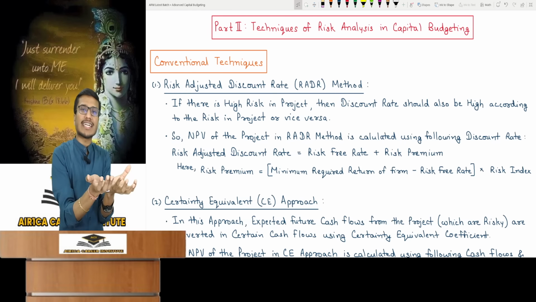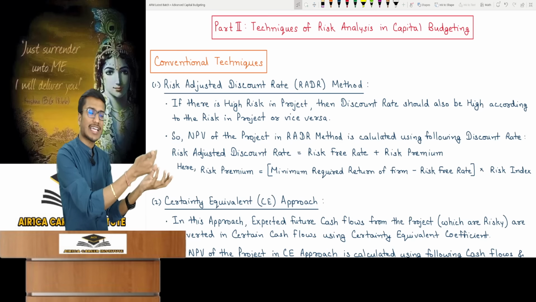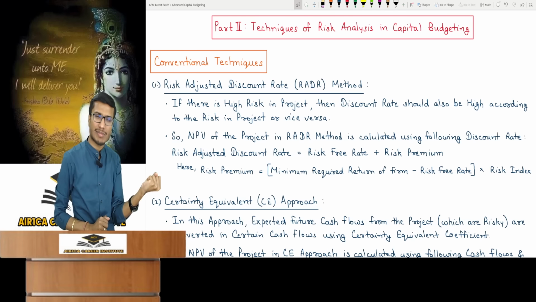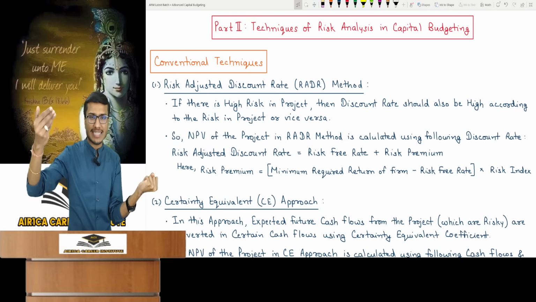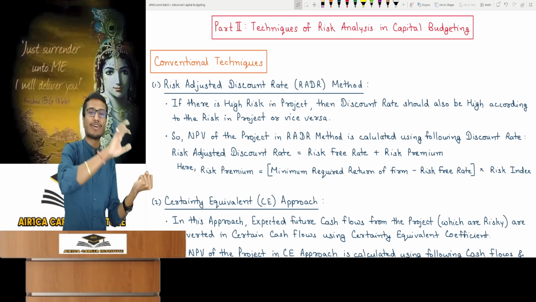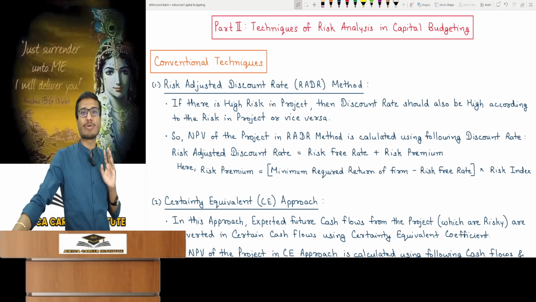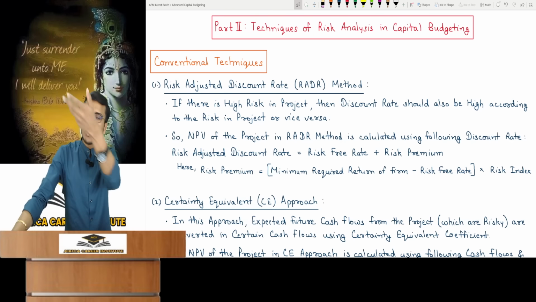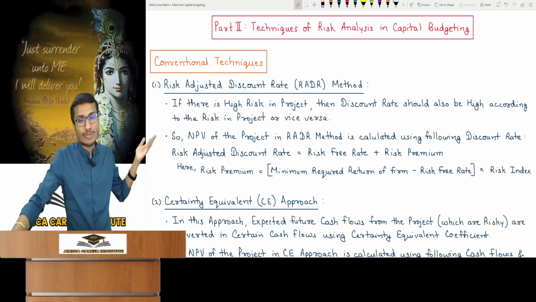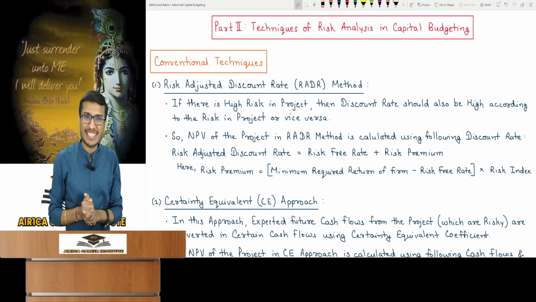Friends, what is the market's risk-free rate? Suppose the risk-free rate is 5%. If I invest somewhere risk-free, I will get a 5% return there itself. If there is some risk in the project, whatever the risk, I will demand a risk premium according to it. Whatever risk is there, I will add that risk premium. That's it. Move on. Sometimes the question will directly give RADR, that it is 14%. You have cash flow, you have a discount rate, do PV. That's all. There's nothing in this topic. If not given, it states the risk-free rate and project premium.